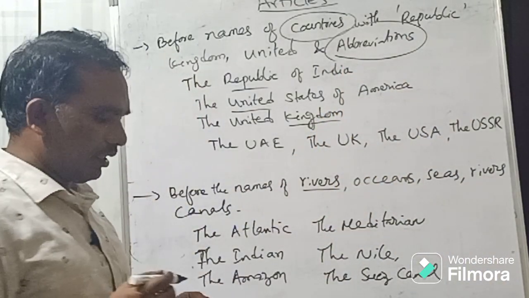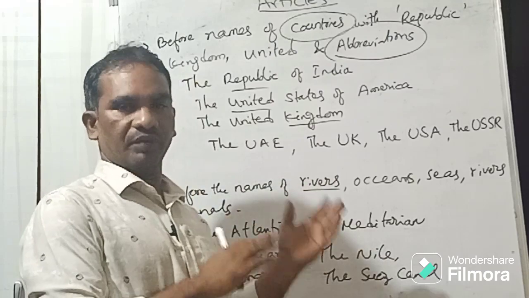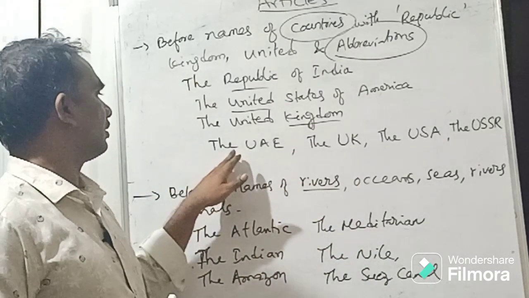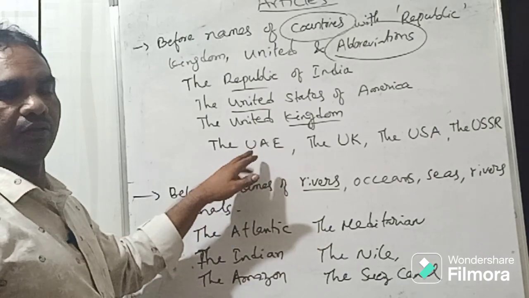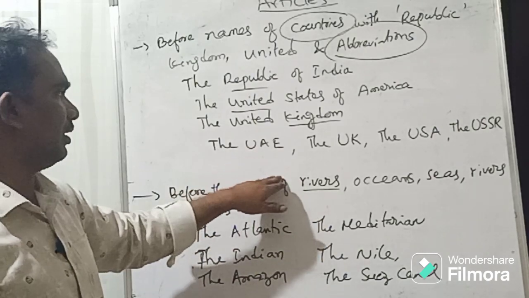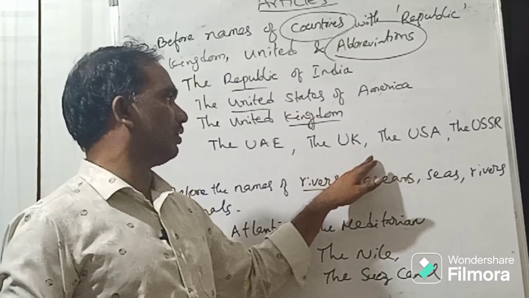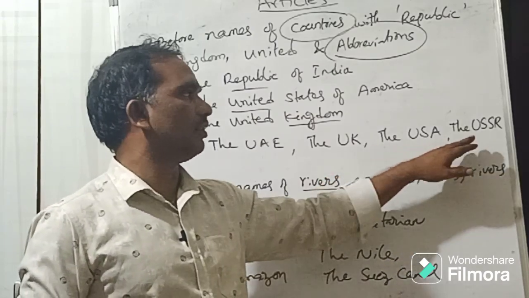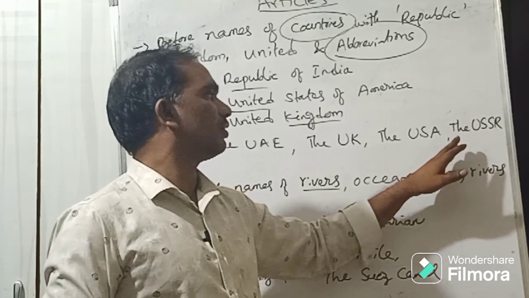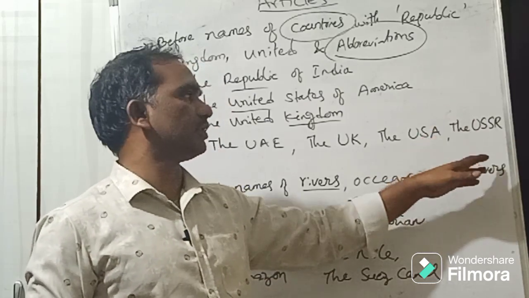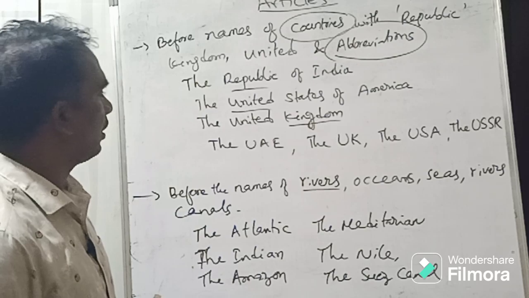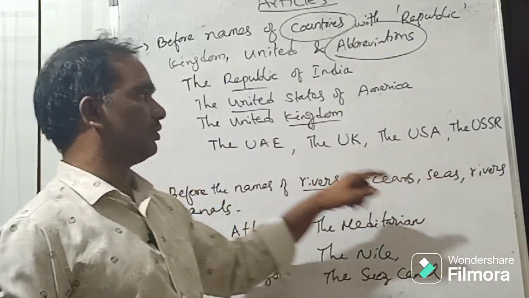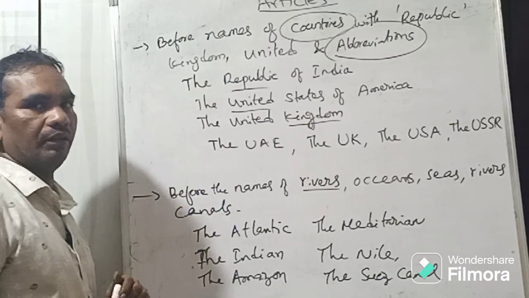When the country name is mentioned in abbreviation, then you have to use an article: the UAE, United Arab Emirates, the UK, United Kingdom, the USA, United States of America, the USSR, Union of Soviet Socialist Republics. USSR is no more. But if the country names are used like this in abbreviations, use the article the.